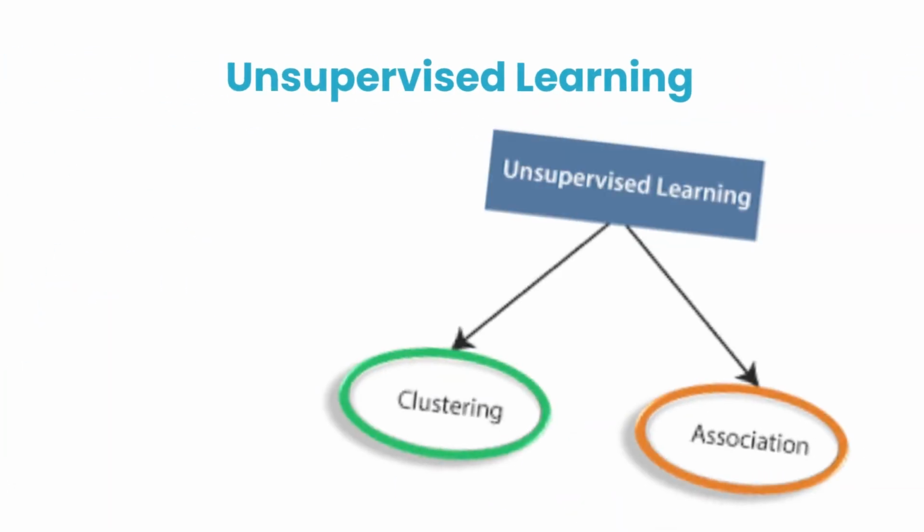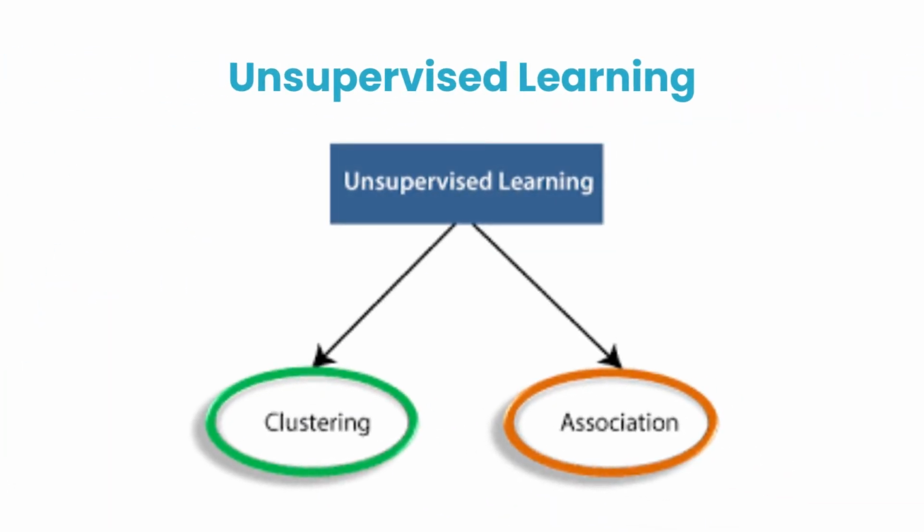The unsupervised learning algorithm can be further categorized into 2 types of problems: clustering and association. Clustering is a method of grouping objects into clusters such that objects with the most similarities remain in a group and have less or no similarities with the objects of another group. Cluster analysis finds the commonalities between the data objects and categorizes them as per the presence and absence of those commonalities. On the other hand, an association rule is an unsupervised learning method which is used for finding the relationships between variables in a large database. It determines the set of items that occur together in the dataset.